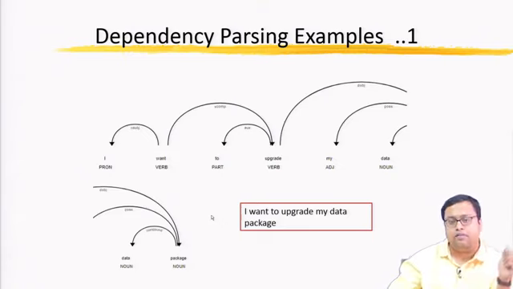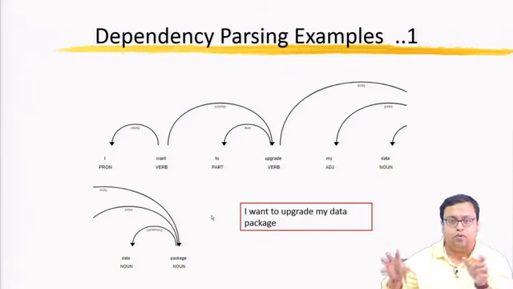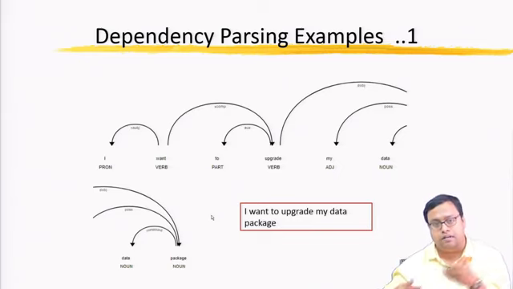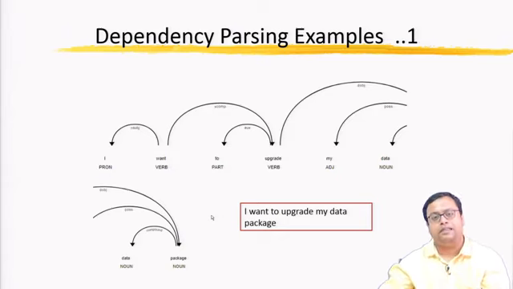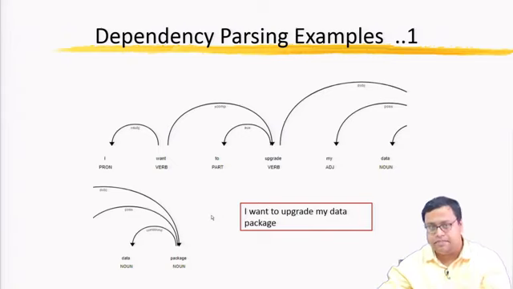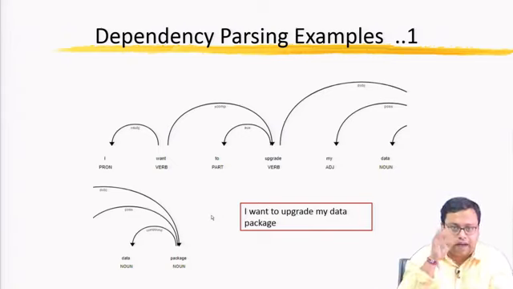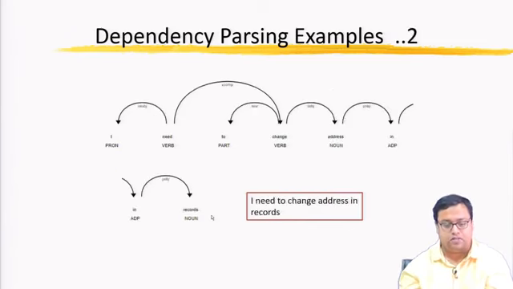Who wants? I want. If I write, my wife wants to upgrade her seat, then who wants? Then the automated system will ask, can you tell me the passenger name, or can you tell me your wife's name. But if you say that I want to do this, then it will automatically say, can you tell me your name. So, these kinds of answers can only be given if you understand dependency parsing properly. That is something which also comes under the domain of natural language processing.